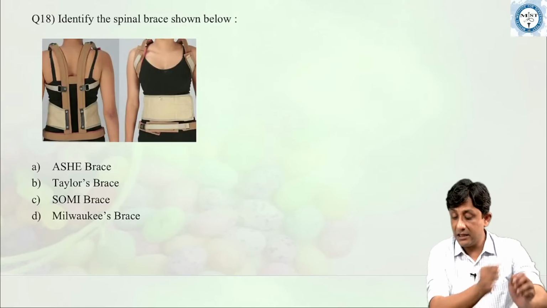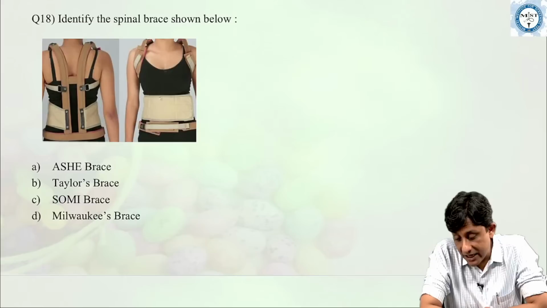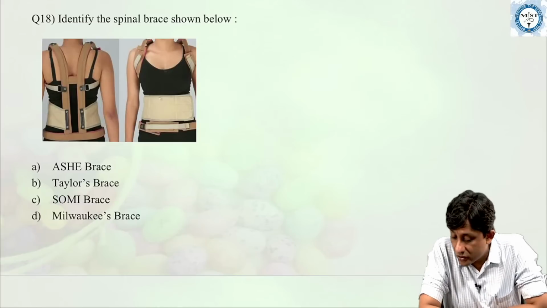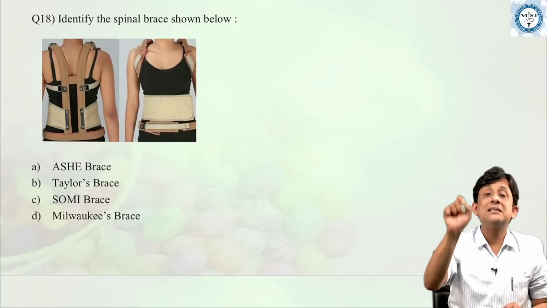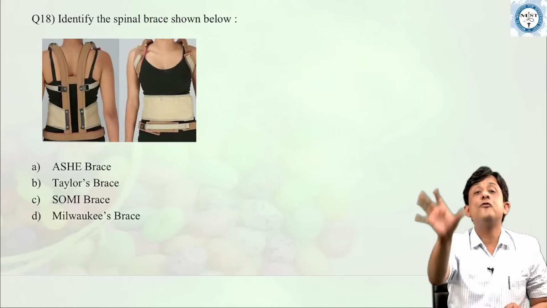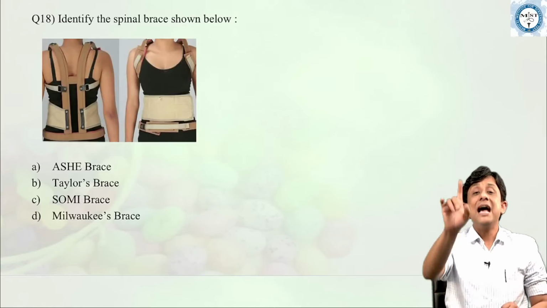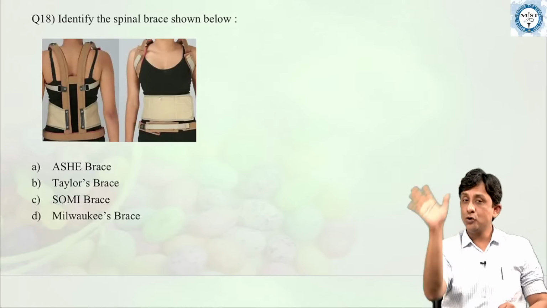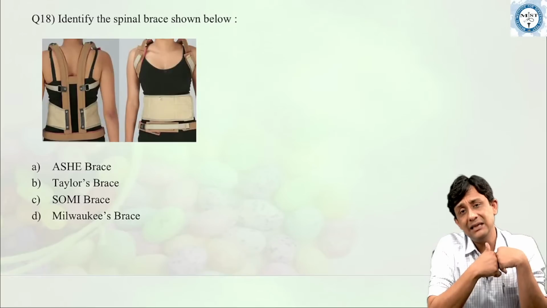And I think Dr. Ali is right, Dr. Priya is right, Dr. Ravi is right, Dr. Dinesh, this is not Milwaukee's. So, beta, answer here is, this is a classical diagram of a Taylor's brace. As you can see in the diagram, on the posterior aspect, it covers and immobilizes the thoracic or the dorsal spine and the lumbar spine.